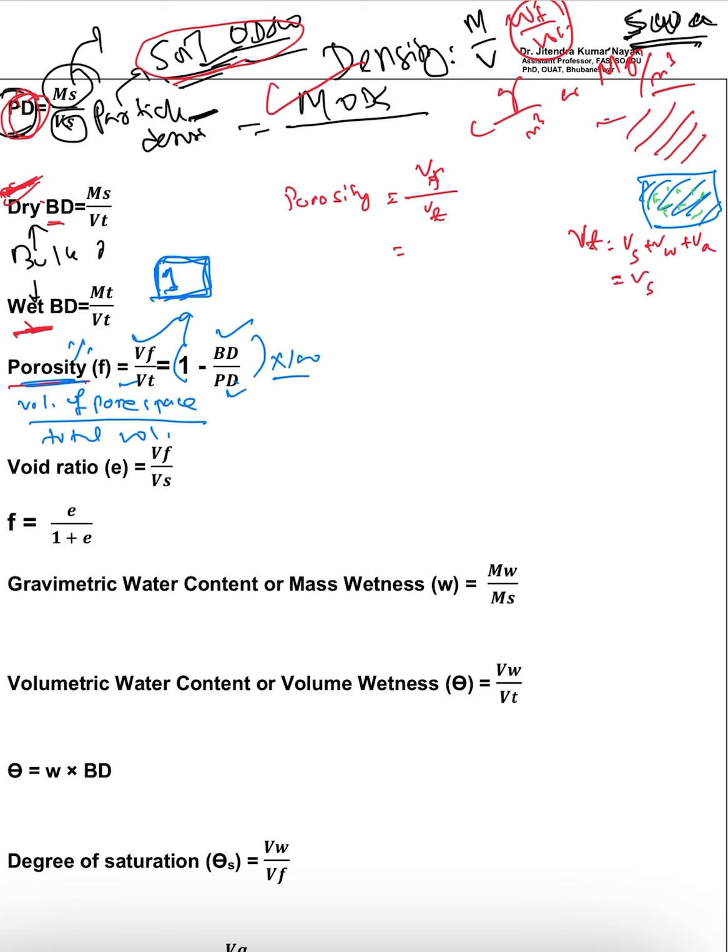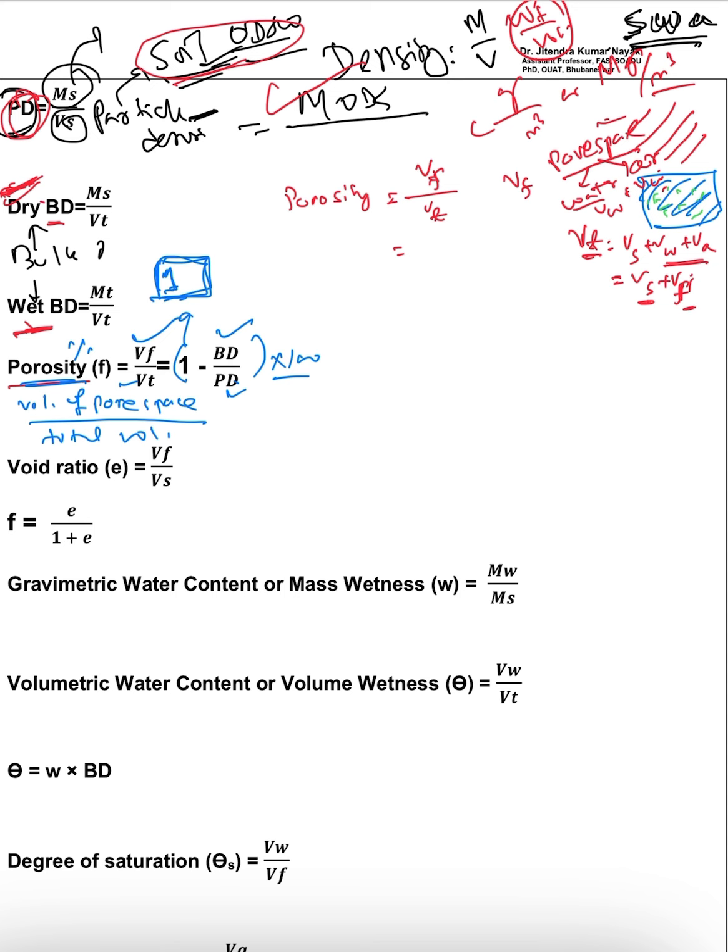Inside the pore space, either the pore space is occupied with water or with air. So the volume of pore space is equal to the volume of water plus the volume of air, and the total volume is the volume of soil plus the volume of the pore space.